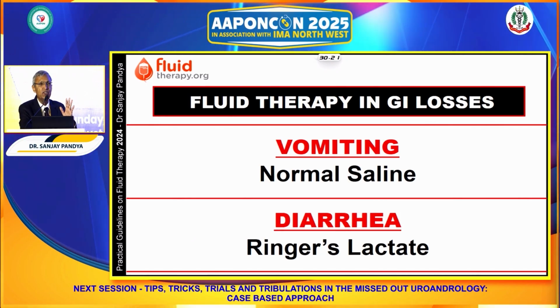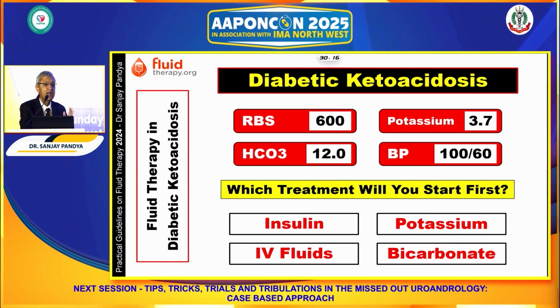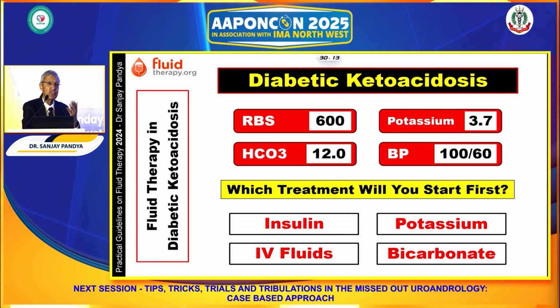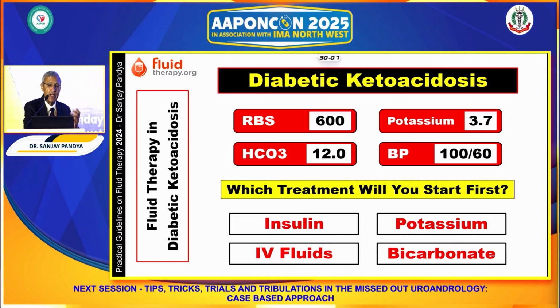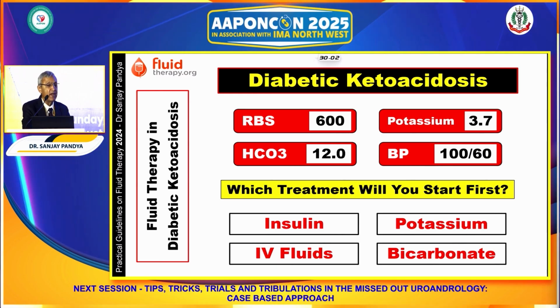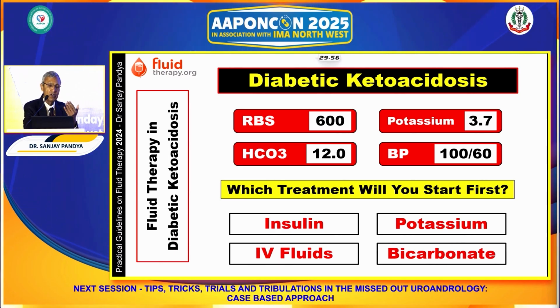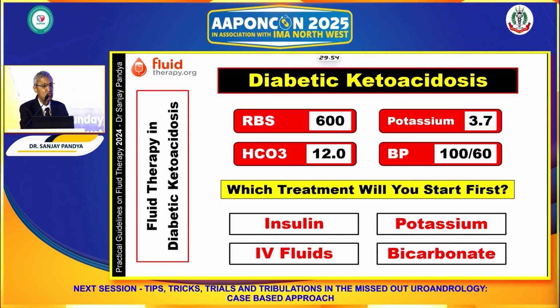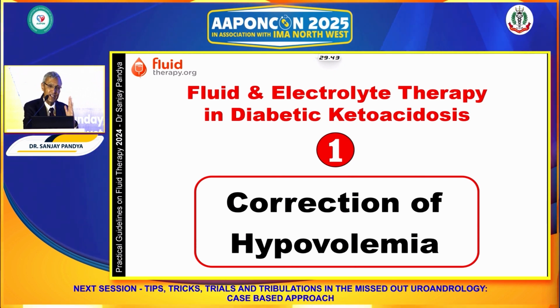And in both the patients, we need to provide even potassium. Now, the concept regarding diabetic ketoacidosis is something which needs refreshment. Suppose a patient presents to us with uncontrolled diabetes, with potassium 3.7, hypotension, and bicarb of 12. How do we start the therapy? Should we start with insulin first, or should we give IV fluid or potassium? The answer is that we start with the IV fluid. Whatever may be the blood sugar, our first step of management is to start with correction of the hypovolemia.